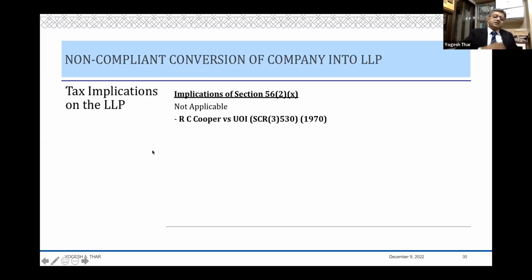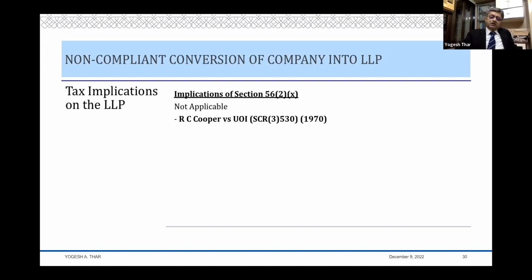So far as the LLP is concerned, there is no transfer on the part of the LLP. The LLP is actually receiving. And what is it receiving? It is receiving an undertaking or a business. And for an undertaking or a business, if it is a property which is received at less than fair value, then only the question of taxability in the hands of the recipient will arise. Otherwise, there is no taxability in the hands of the person who is receiving that undertaking, and he is actually paying consideration for it. So therefore, you have to look at only 56(2)(x).